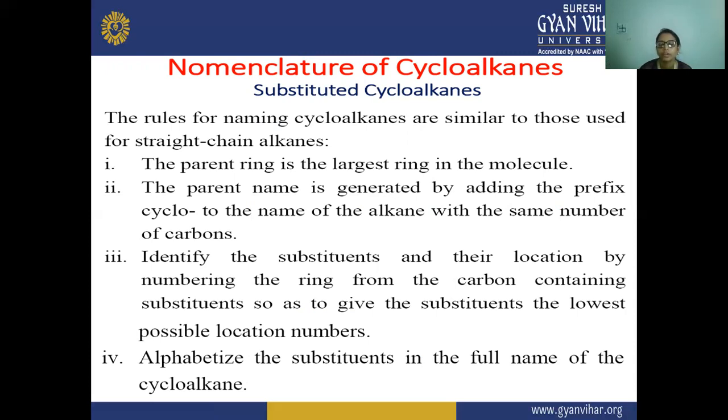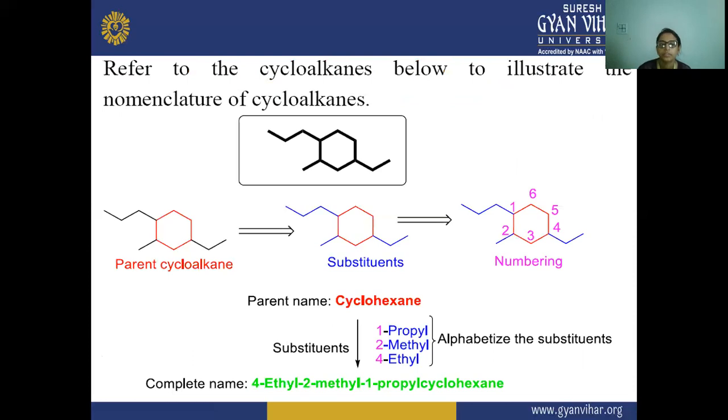Next, we have to alphabetize. Before writing the full name of this molecule, we have to alphabetize the substituents according to their alphabet. Here the example is given. This is the molecule that we have to name. Firstly, we check the parent chain.